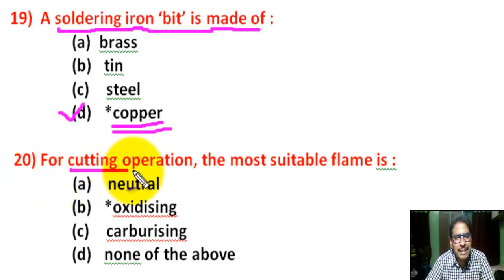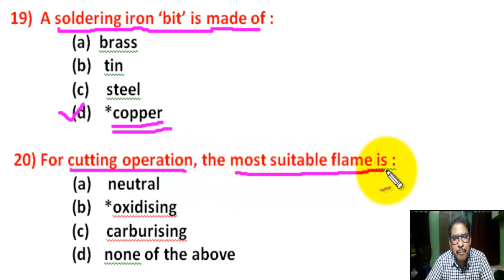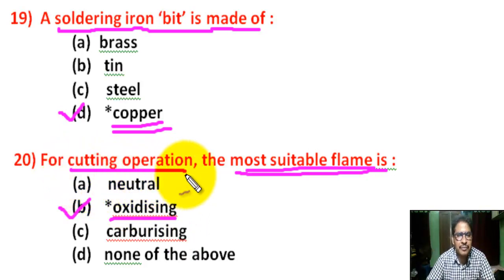Question number 20. For cutting operation, the most suitable flame is, there are 4 options. Correct answer is B. Oxidizing flame is the most suitable flame for cutting operation.